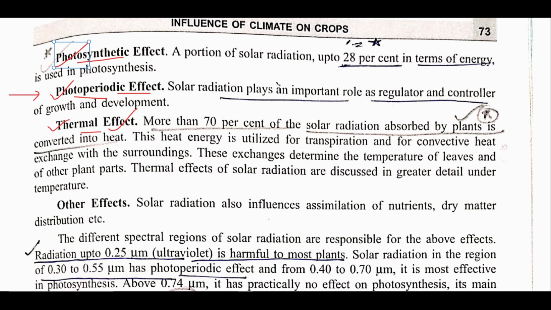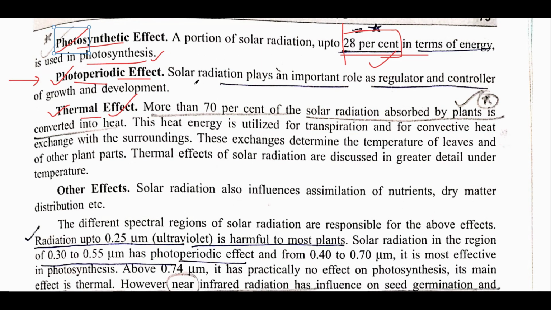Now this is a very important statement, that about 28% of the energy in terms of solar radiation is used in photosynthesis. Means out of the total solar radiation, about 28% is used in photosynthesis. And if we talk of the photoperiodic effect, solar radiation plays an important role in regulating and controlling the growth and development.